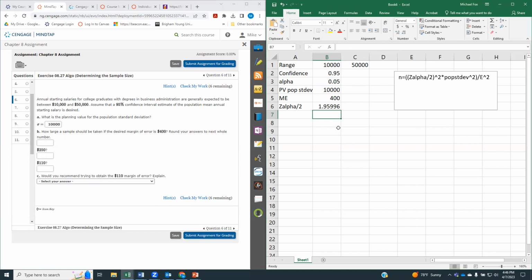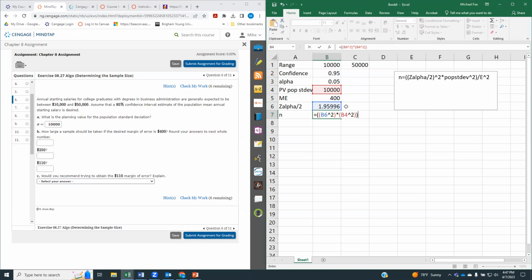All right, so that's everything I need to do my formula now. To find n, I'm going to do the z-score of alpha divided by 2, and I'm going to square it, times our population standard deviation, or I should say our estimate of what that will be. We're going to square that.